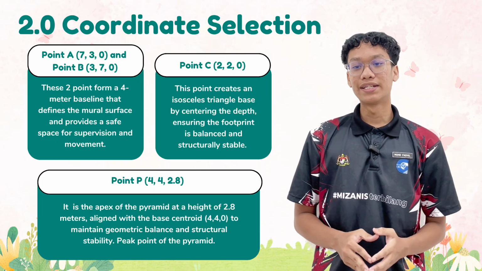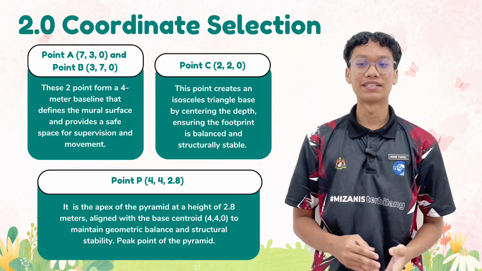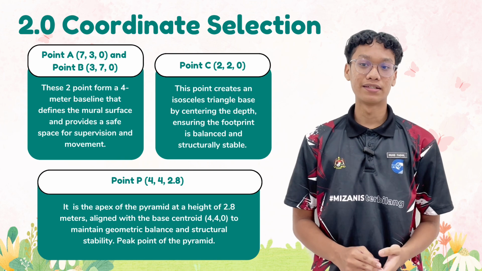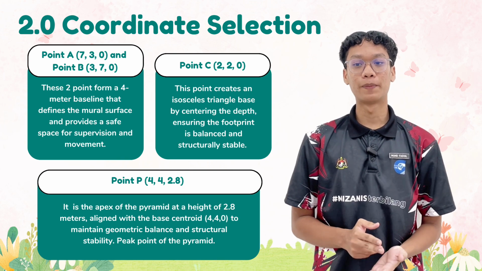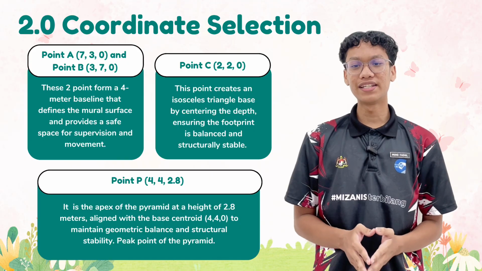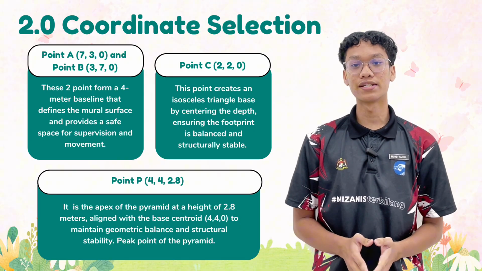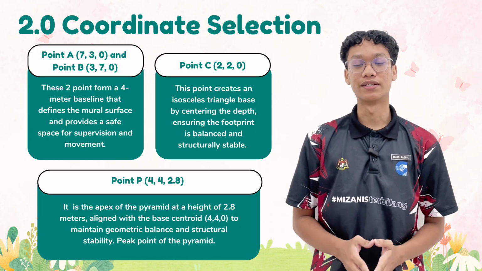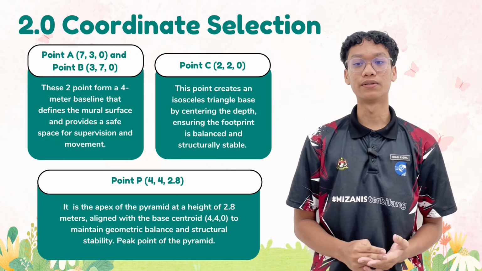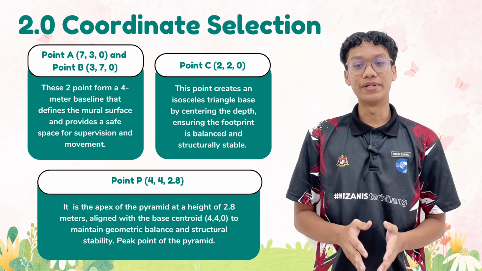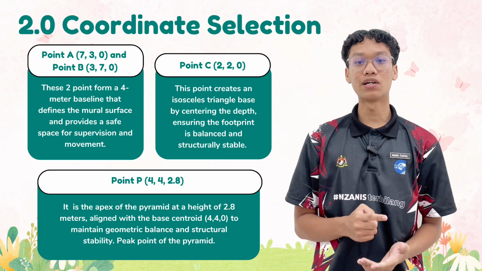The distance between these 2 points forms a 4-meter baseline. This baseline represents the width of the mural surface. By placing these 2 points on the ground plane, the structure provides a clear and safe area for supervision and movement around the installation. Next is point C, which has the coordinate 220. Similar to points A and B, point C also lies on the ground plane.